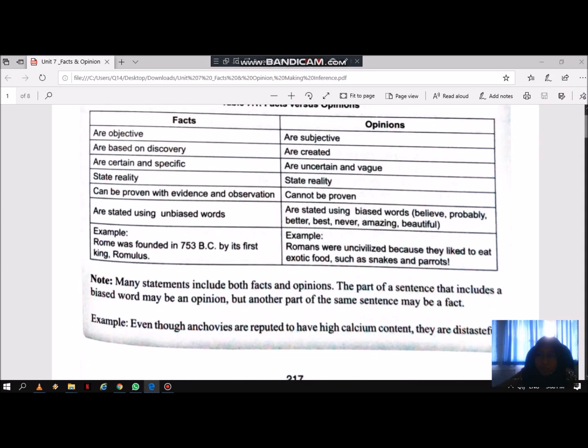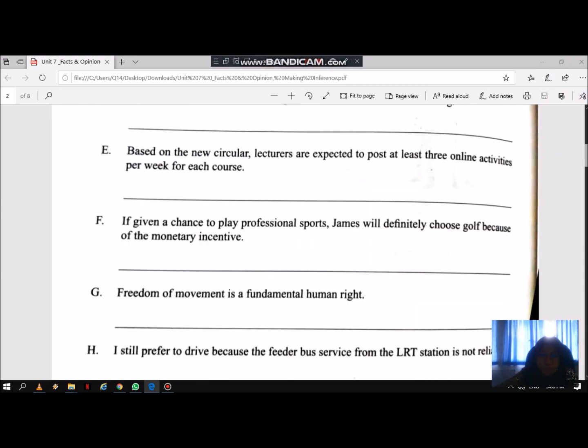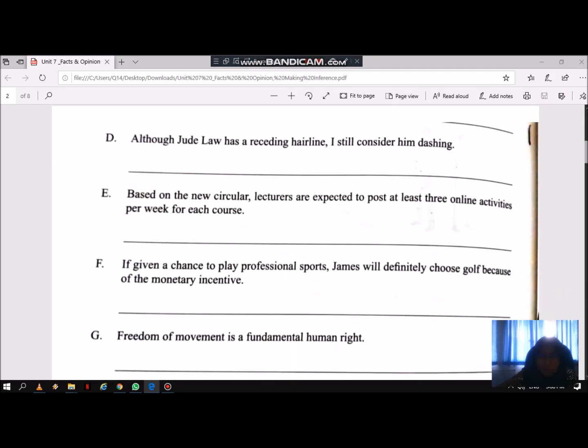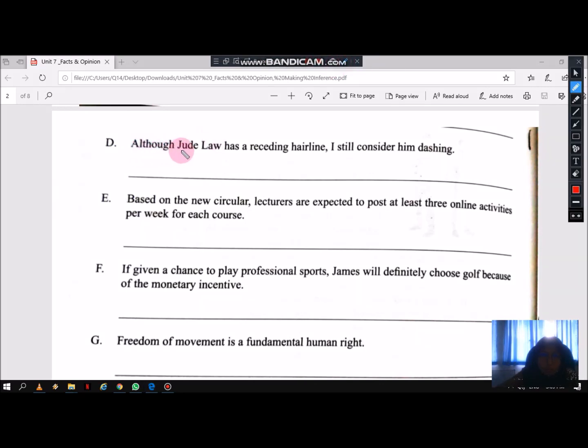Very different, okay? So let's see some examples that I have here. When you read this one: although Jude Law is a very famous actor, has a receding hairline, I still consider him dashing. When you read this sentence, you know that it is an opinion. So how do you change it to fact? You can change it to fact by saying Jude Law is an actor. So that one is fact.